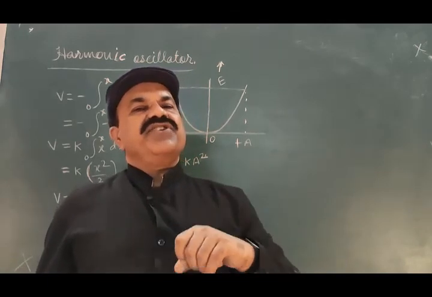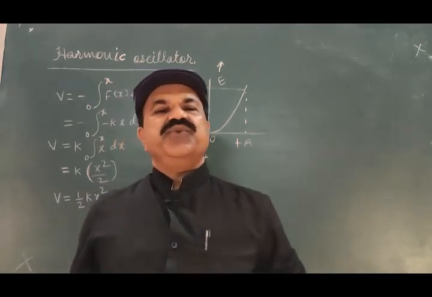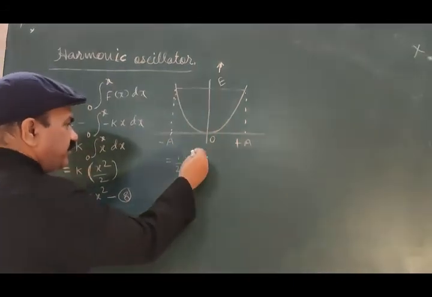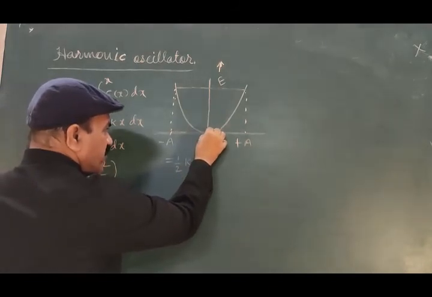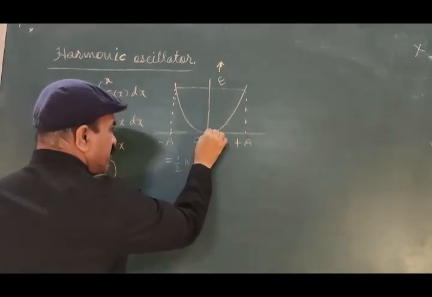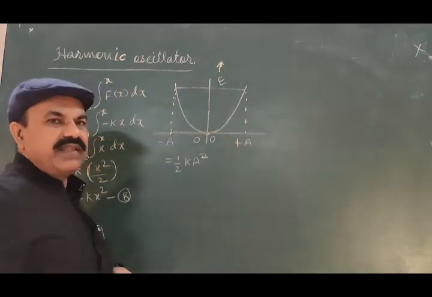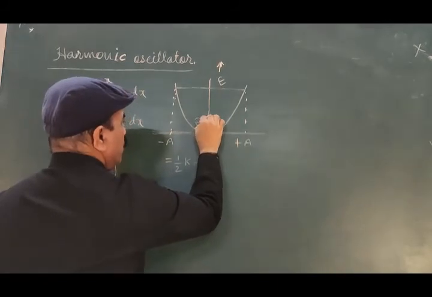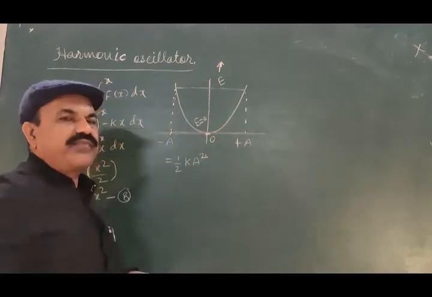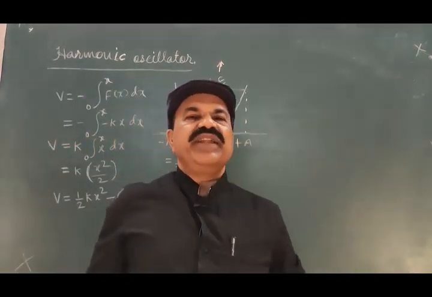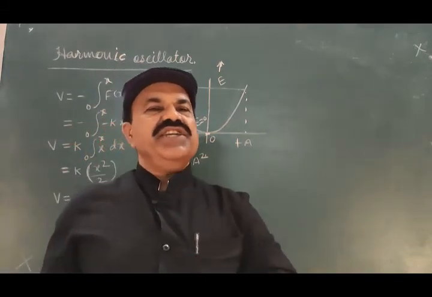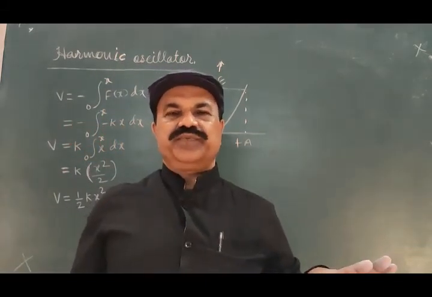The second modification anticipated by quantum mechanics to this classical picture is about the lowest possible energy. What is the lowest possible energy shown here? It is 0. According to quantum mechanics, the lowest possible energy for any harmonic oscillator is never 0.